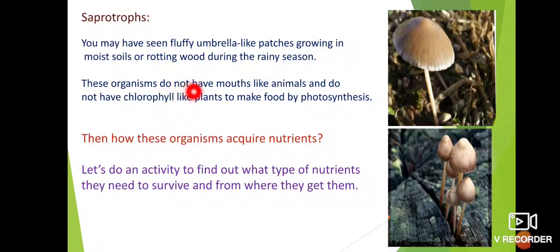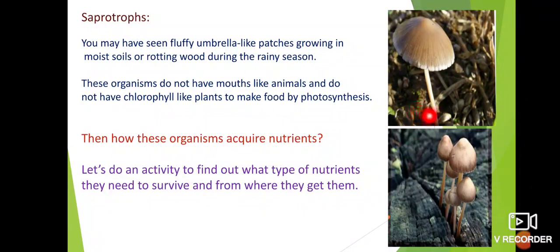These organisms do not have mouths like animals and do not have chlorophyll like plants to make food by photosynthesis. See this organism, in which color is it found? Brown, white, sometimes grey, sometimes coffee color.